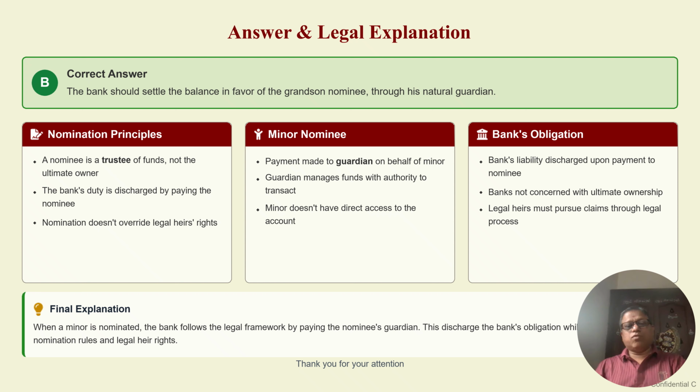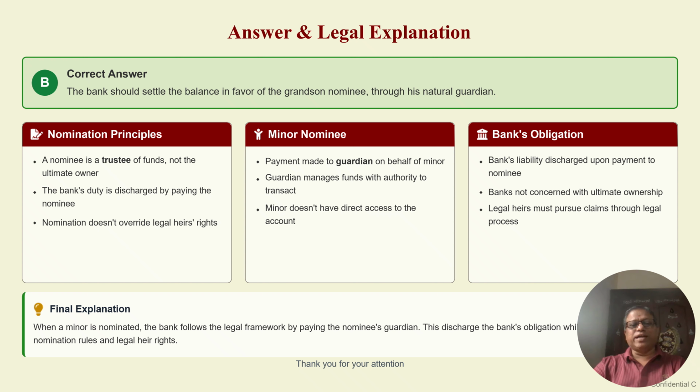Now we will come back to the final thing, the bank's obligation. The bank's liability is discharged upon payment to the nominee. Please remember, the bank is only concerned about the nomination. The bank is not concerned about ultimate ownership. Here, ultimate ownership may be with the legal heir, but since nomination is there, the bank can give money only to the nominee. If the legal heir wants that money, they can go and file a case in court and pursue the claim through a legal process. But the bank's concern is that nomination is the first one. So the bank will pay the nominee only.